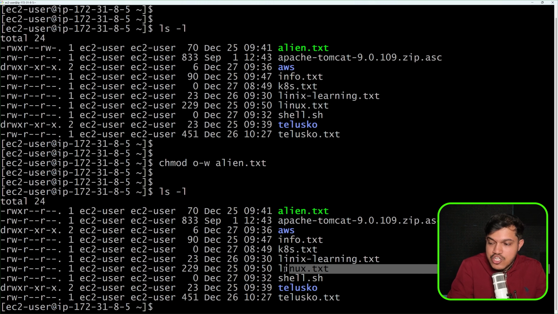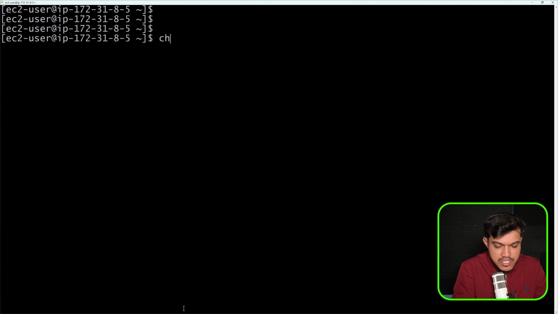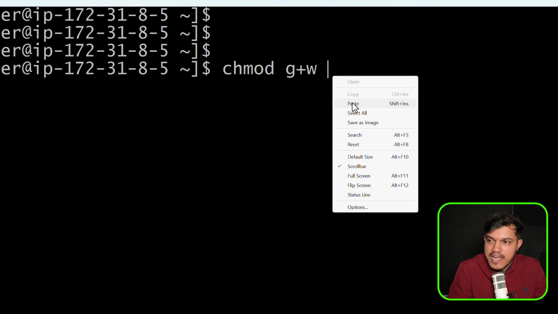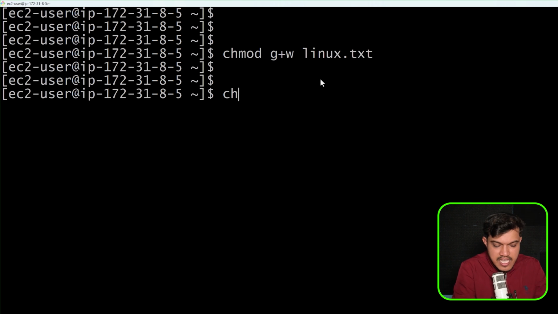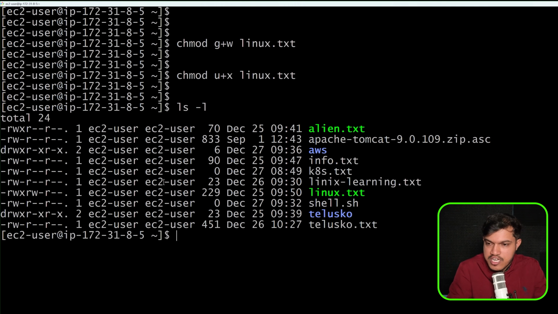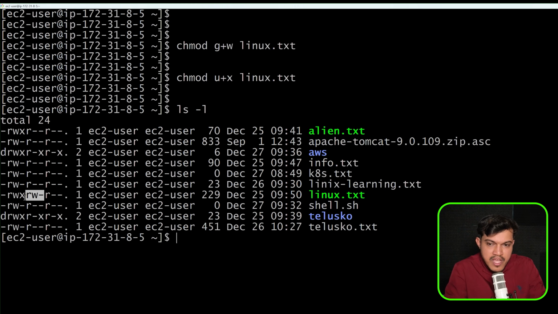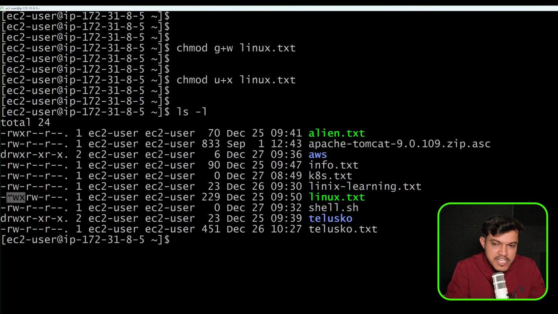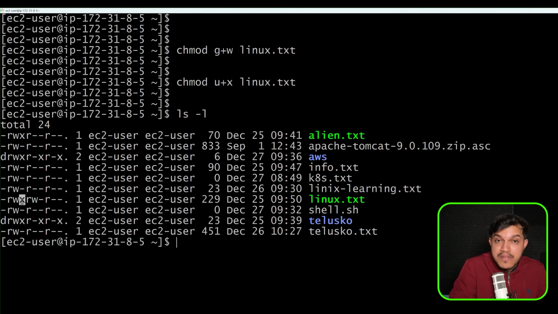Maybe for this linux.txt file, I want to give write permission for a group. So I would like to do the same thing here. Let me clear my screen. I will say chmod. I will say for a group, I want to give a write permission for this particular file. I would like to give this, right? And I'll say chmod, I want to give user the execute permission for a file which is linux.txt. All right. And I'll say ls -l. You can see here linux.txt file. For group, we have write permission, and for user, already by default read and write permission was there. I have given the execute permission also.